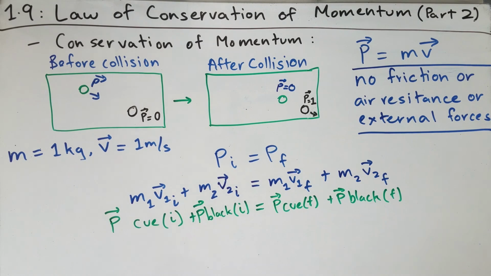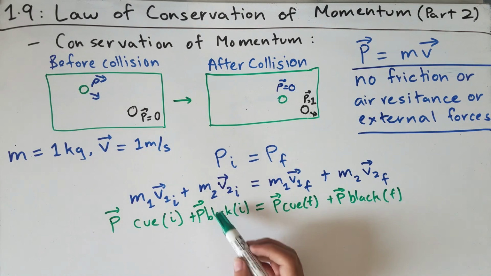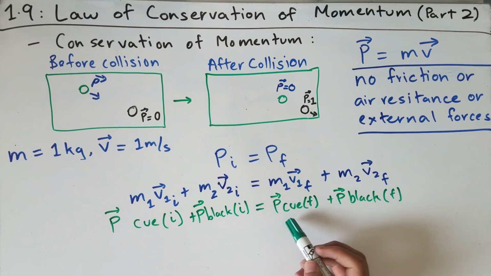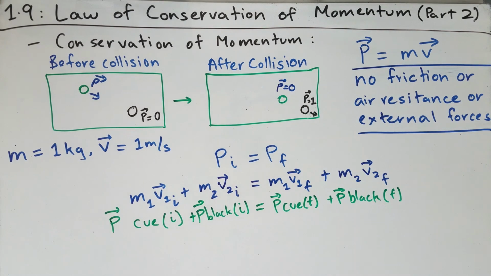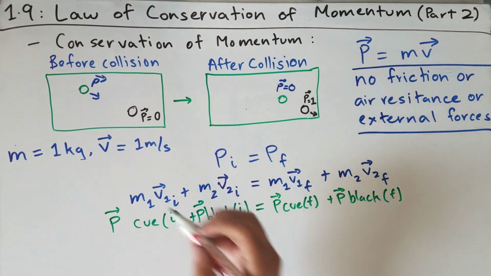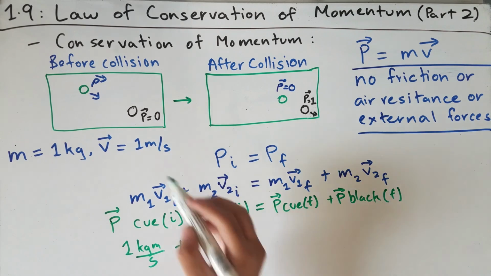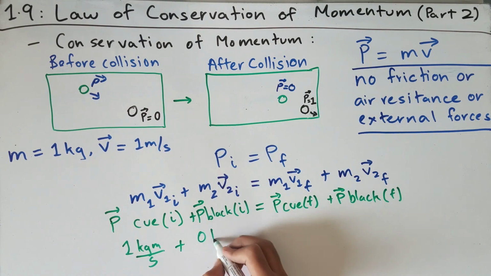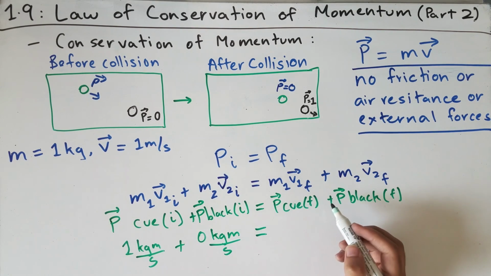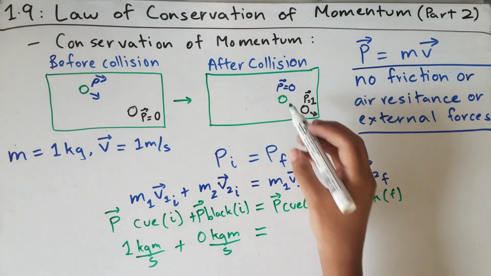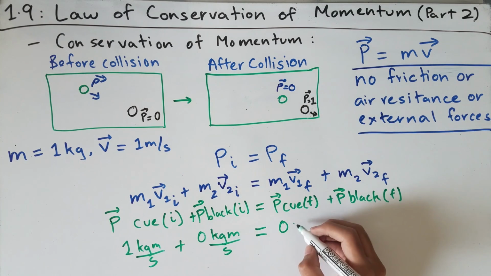And so in word terms, this means that the momentum of the cue ball in its initial state plus the momentum of the black ball in its initial state equals the momentum of the cue ball in its final state plus the momentum of the black ball in its final state. We know that the momentum of the cue ball in its initial state was 1 kilogram meter per second. And we know that the momentum of the black ball was 0 because it was stationary, so it had a momentum of 0 kilogram meters per second, which would all equal the final momentum. And so the final momentum of the cue ball was 0, as when it hit the black billiard ball, it came to a stop. So it had 0 momentum.